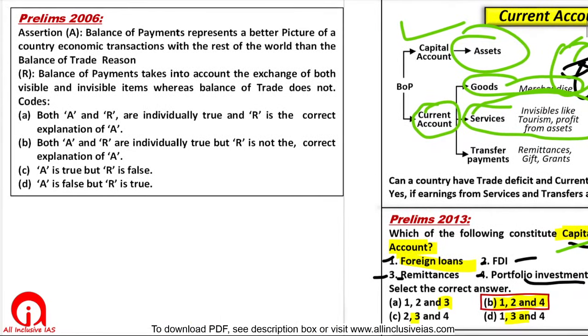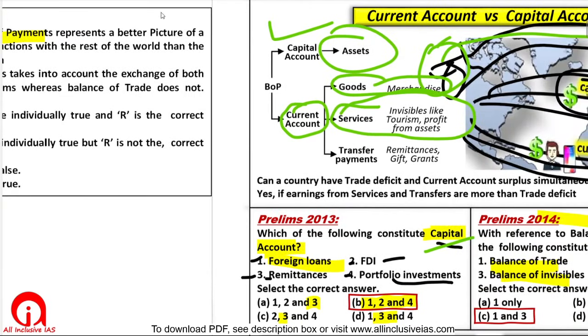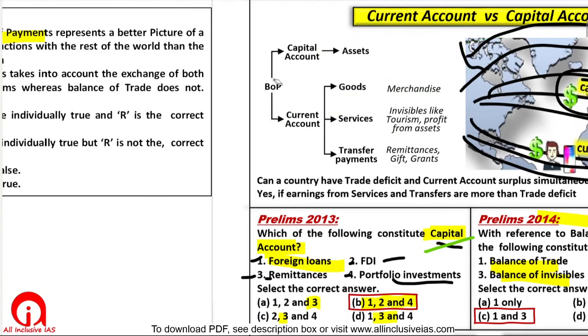Another question of 2006. Here he is saying that it is better to see balance of payment than balance of trade. Why? Yes, balance of trade is a very narrow concept. Balance of trade ignores the balance from trade of invisibles.